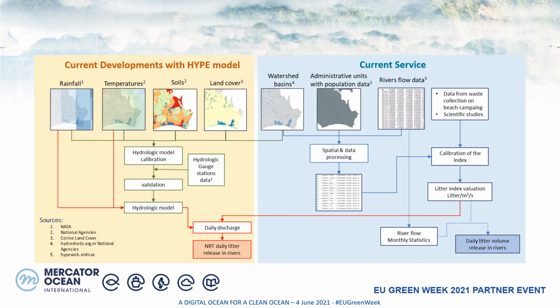The service setup for the Northwest Shelf Seas is based on a litter index valuation calibrated from 30 years of litter flow daily data and socioeconomic data. The current developments aim to have near real-time river flow information from rainfall and temperature to obtain the strong events and a more accurate volume of litter. We are using hydrology schemes for the watersheds and hydrologic reanalysis data for the calibrations.